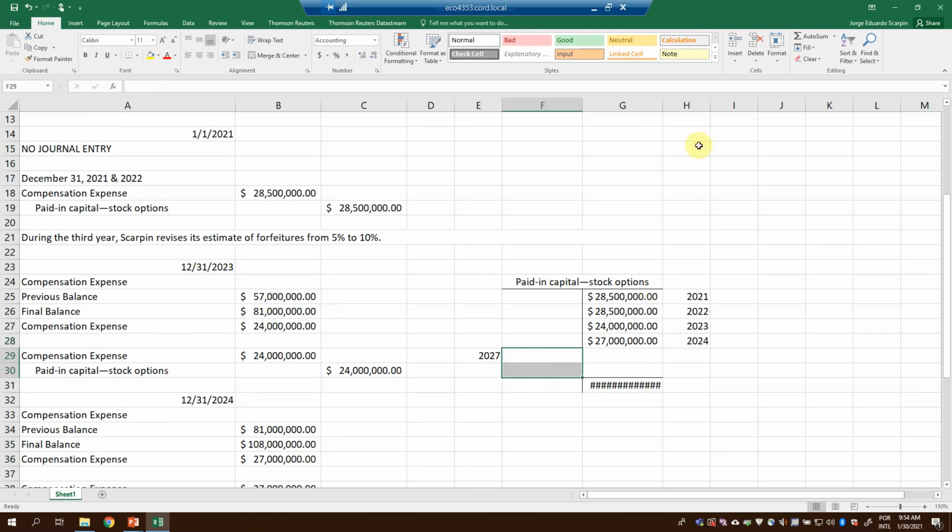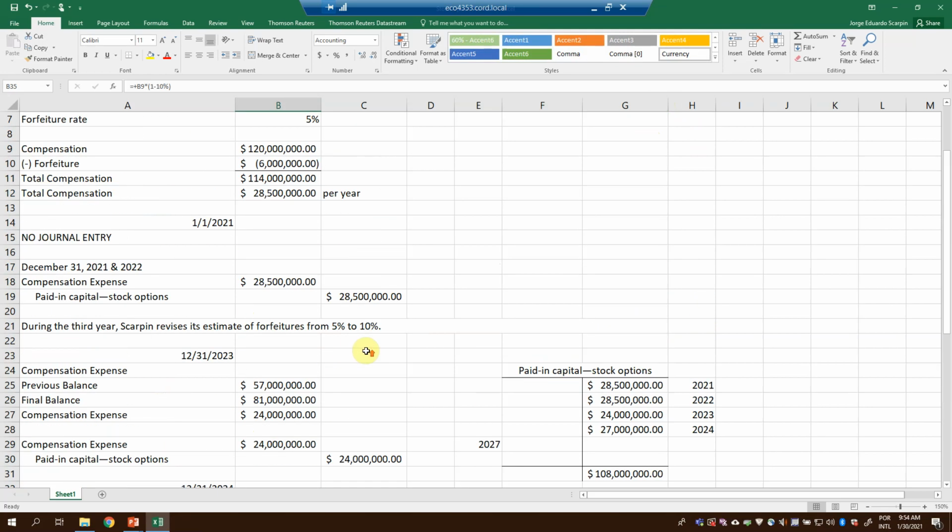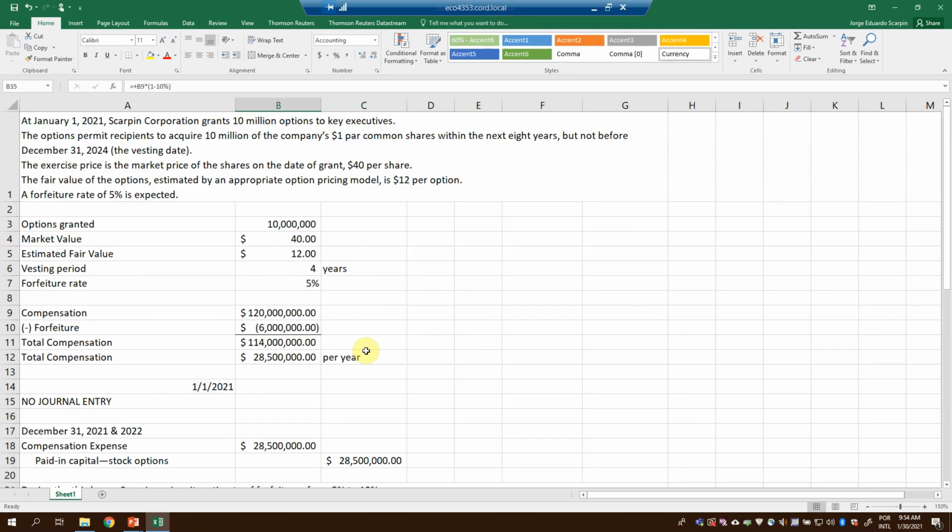So at the end of the fourth year, our compensation expense and paid in capital stock option, 108, the same 108 here.